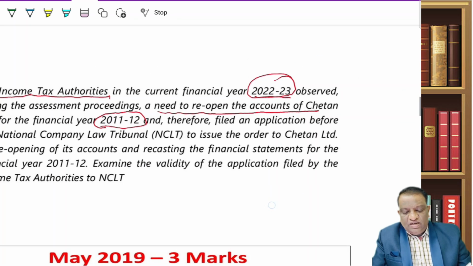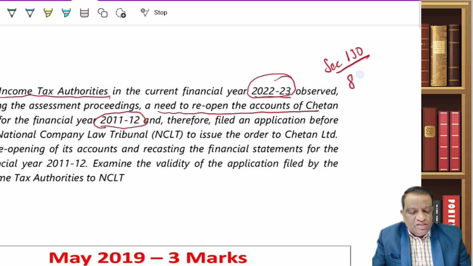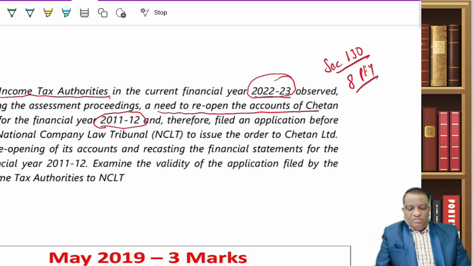Now which section will get attracted? Since the application is made by the authorities, again the point is the same. Section 130 gets attracted. Under section 130, 8 preceding financial years is the maximum for which the tribunal or the authorities can submit a request or pass an order.